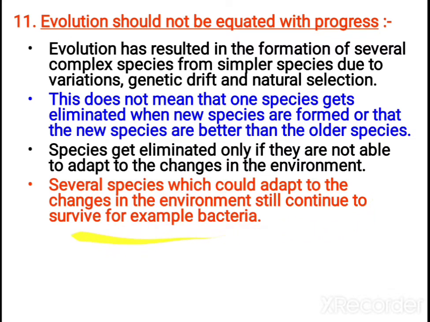Why? Because they show adaptation and better survivability, and they can survive in any type of environment. Some organisms that do not show favorable adaptations are slowly removed by nature. If they are well adapted, even simpler forms will continue to survive.